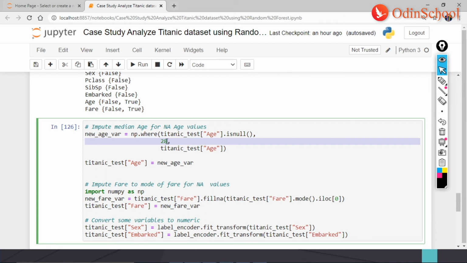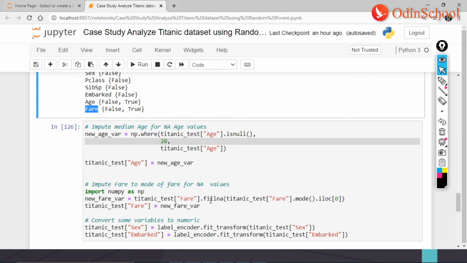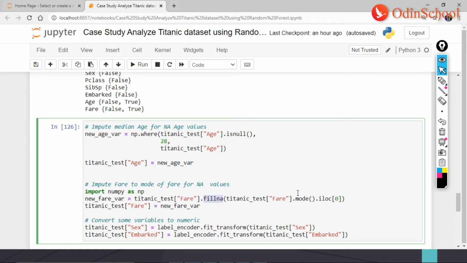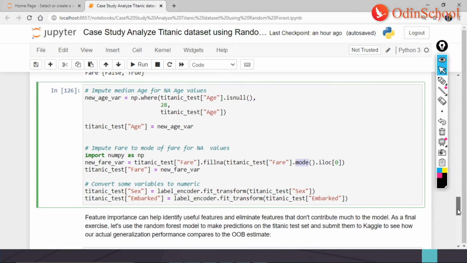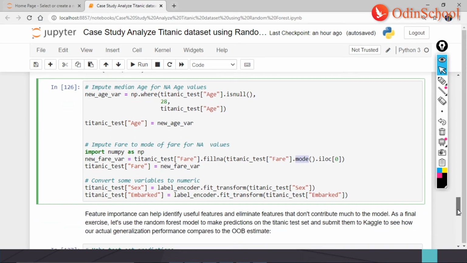And when we talk about the other one, which is fair, then you can say we are filling the NA values of the fair with the mode, right, guys? So any number which is very highly repeating can go here, and then I'm converting some variables into numeric.